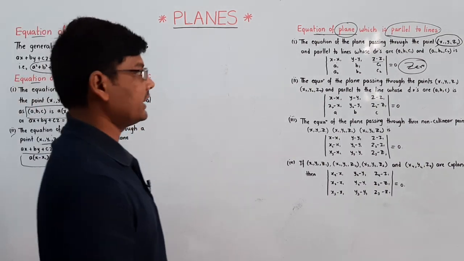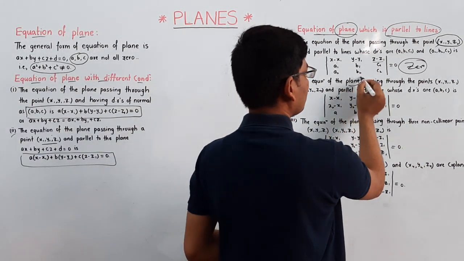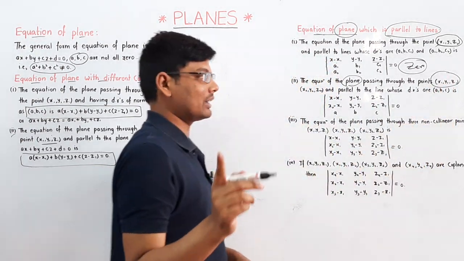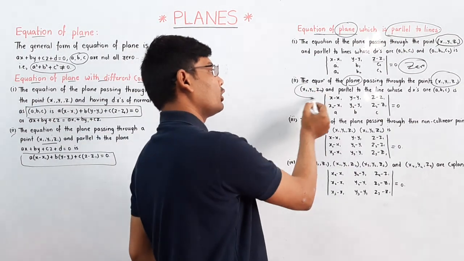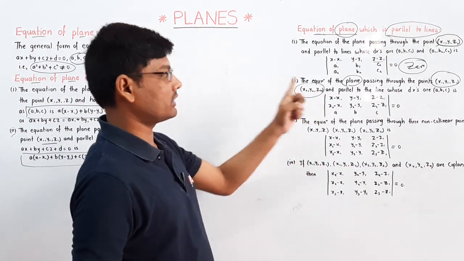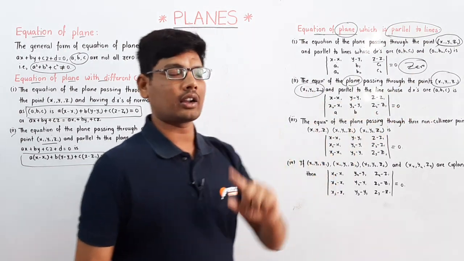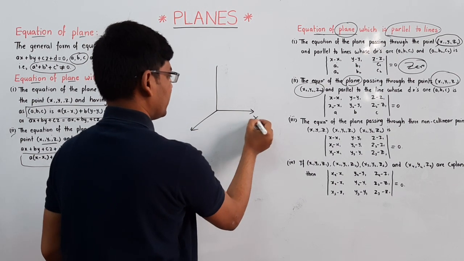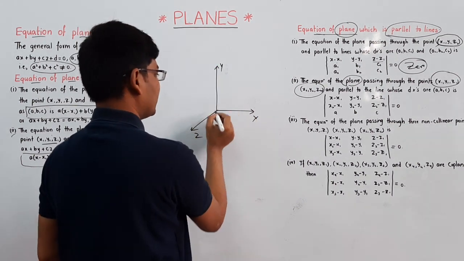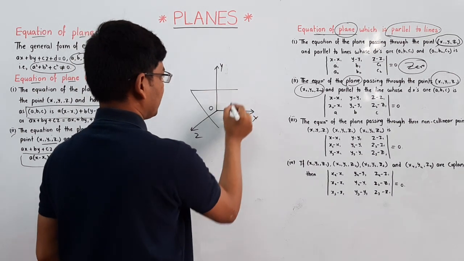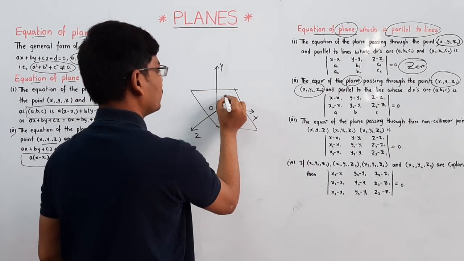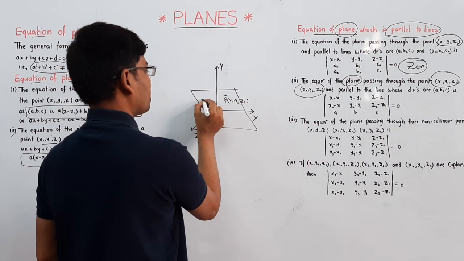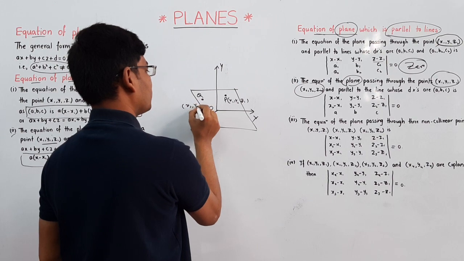Now the second case is the equation of a plane passing through the point x1, y1, z1 and through one more point x2, y2, z2, and parallel to one DR of a line. Here is the diagram: this is x, this is y and this is z, this is the origin, and this is the plane I am taking. This plane is passing through two points, P is x1, y1, z1 and Q is x2, y2, z2.